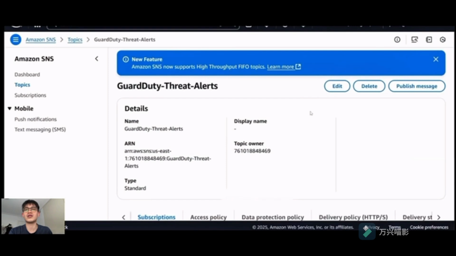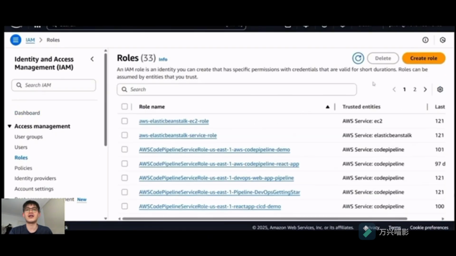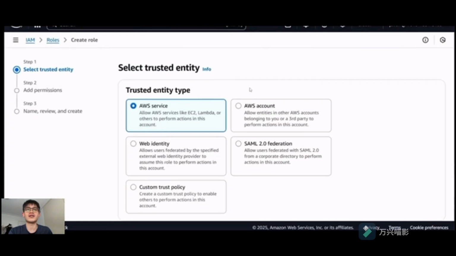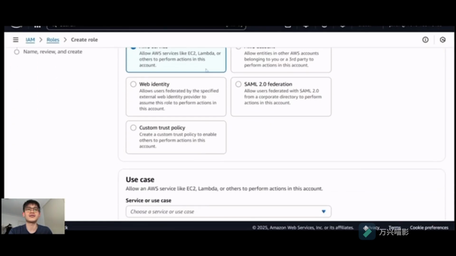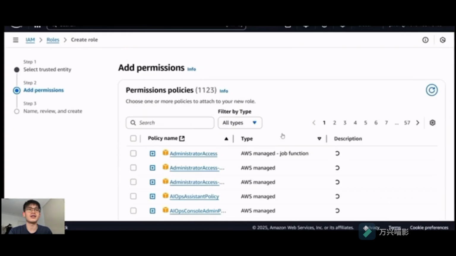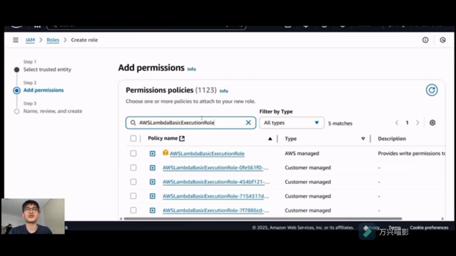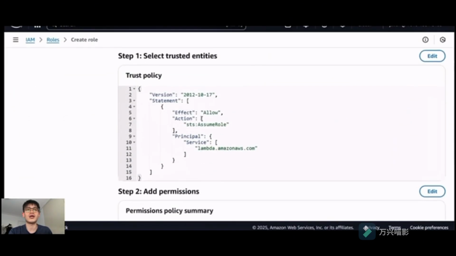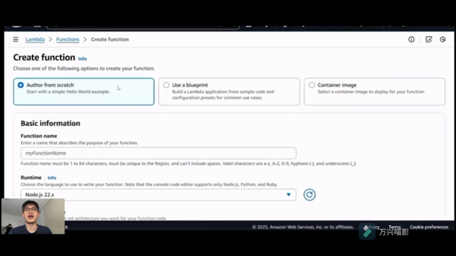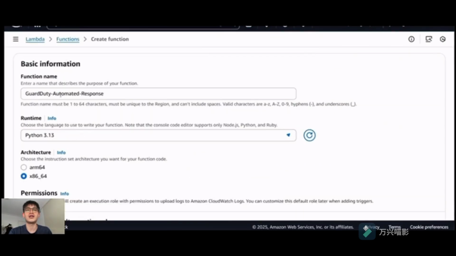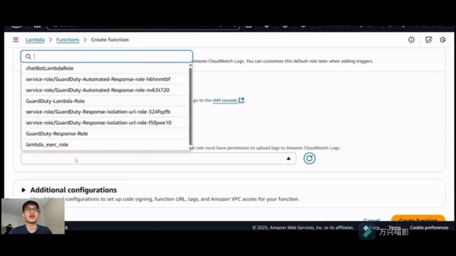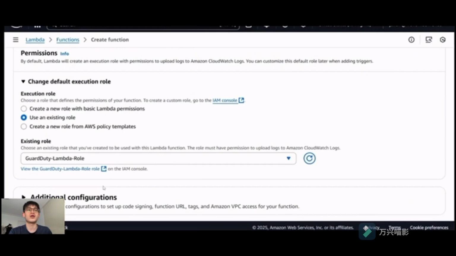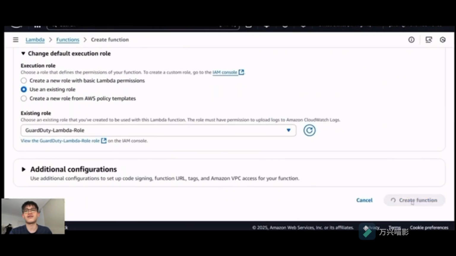Next, we go to IAM and click roles and create. Select AWS service for trusted entity type. Click next, and then search basic execution role and click on it, and I name the role and then click create. After that, head to Lambda, create function, and here choose Python 3.13 and for architecture, choose 64-bit. Select the IAM role, and then we just create the function.